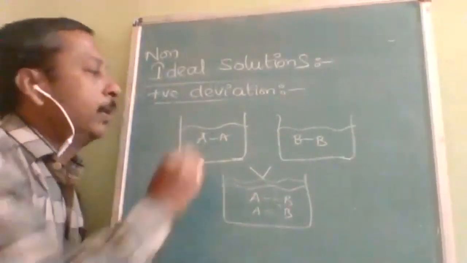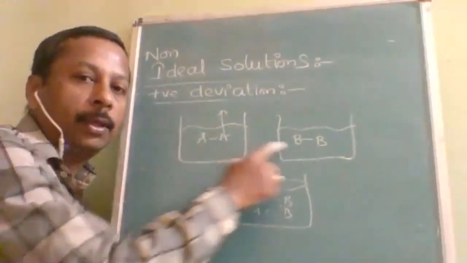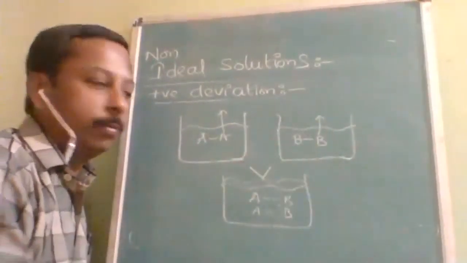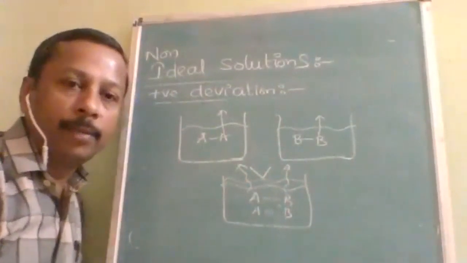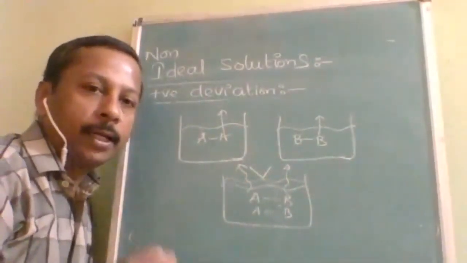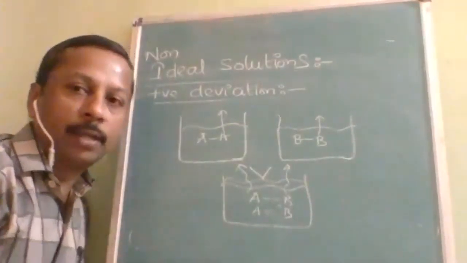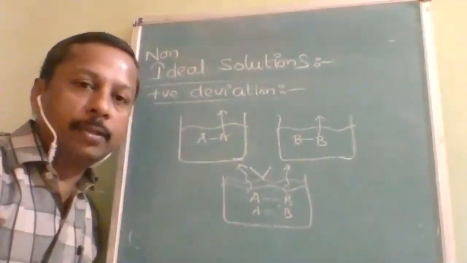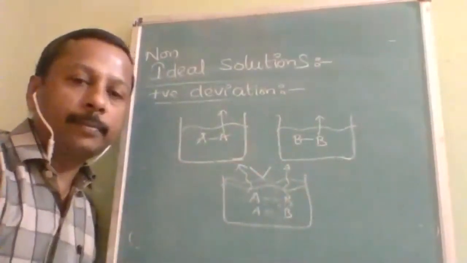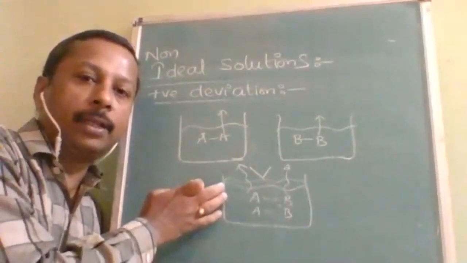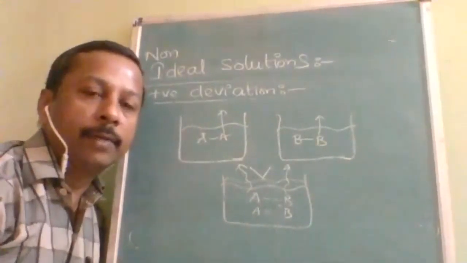And when A wanted to evaporate, it would not evaporate because attraction force was more. B wanted to evaporate, attraction force was more. But now there is no attraction force, so evaporation will be more. Therefore, pressure will increase. So they are not attracting and you are forcing them apart. For forcing, heat is required. That's why it is endothermic. Why is pressure increased? Because there is no attraction force, so evaporation will be more. And why does volume increase? No attraction force, so they will sit at a far away distance. So these are the non-ideal solutions with positive deviation.